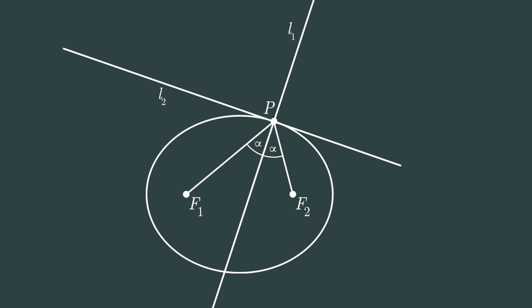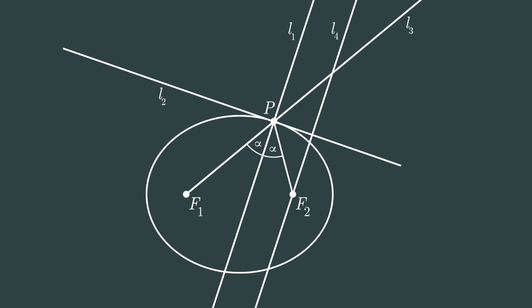To do that, let's extend the F1P segment with an L3 line and also draw an L4 line which is parallel to L1 and goes through point F2. L4 intersects two lines, L2 at point Q and L3 at point F2 prime.